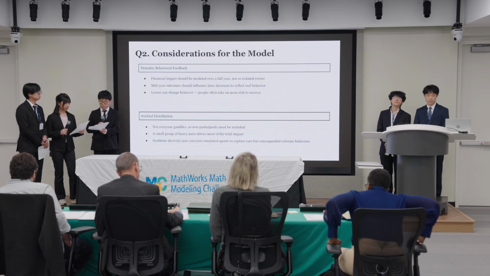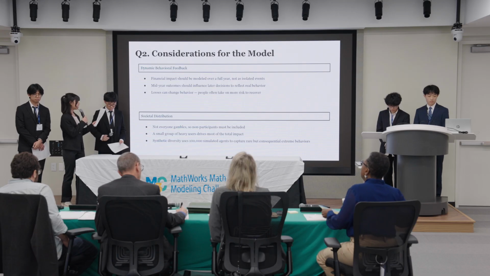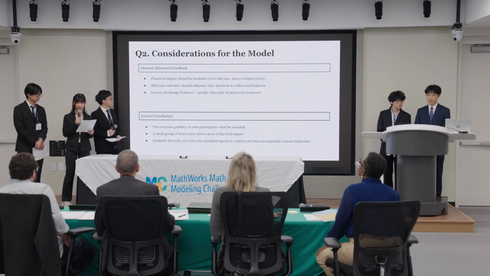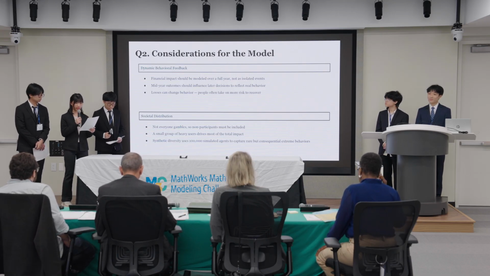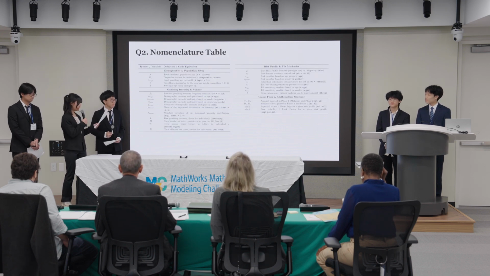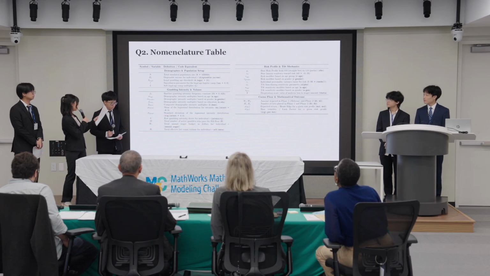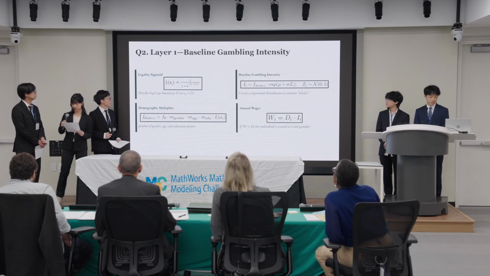There are a couple of things that we had to consider while developing the model. The two main ones we focused on being this dynamic behavioral feedback and the uneven societal distribution of gambling activity, and the way that we handle these will be explored as we run through the model. So here's a table of the variables that we used along with the different adjustable weights, and this is organized based on the 3 different layers that our model goes through.